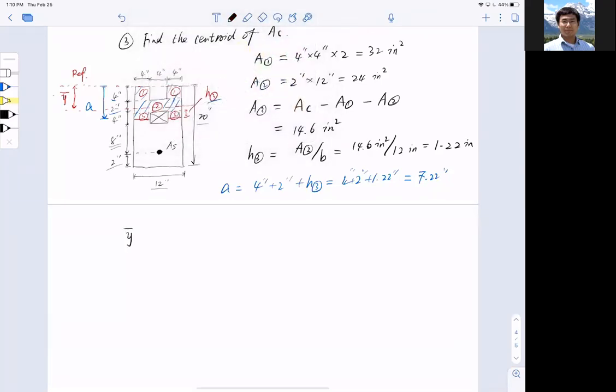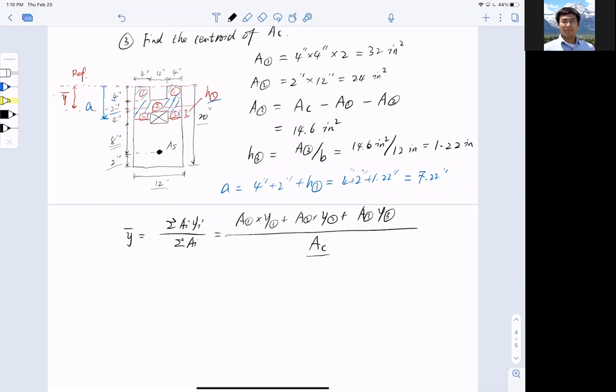I can easily find Y bar by doing what? By doing sigma AiYi divided by sigma Ai. And that is A1 Y1 plus A2 Y2 plus A3 Y3, divided by A total. That is A1 plus A2 plus A3, right?